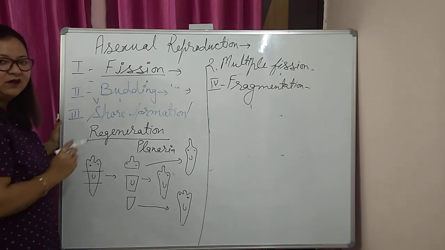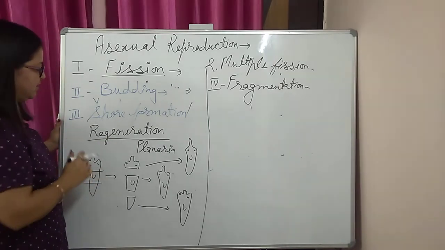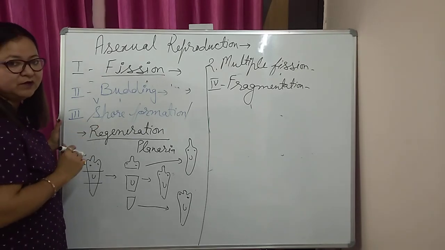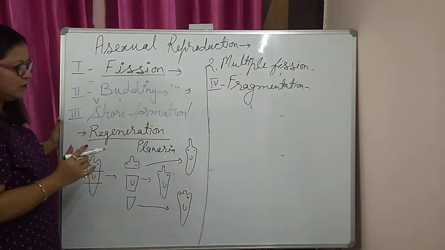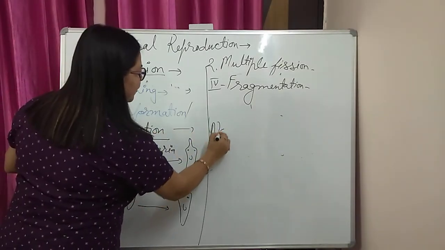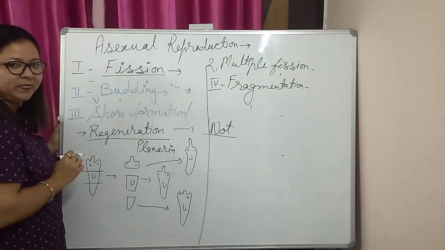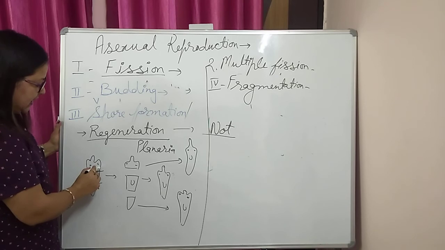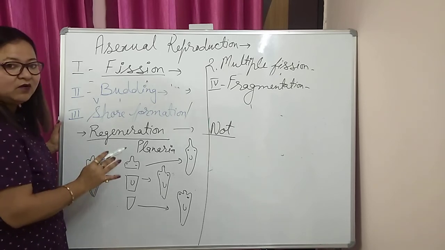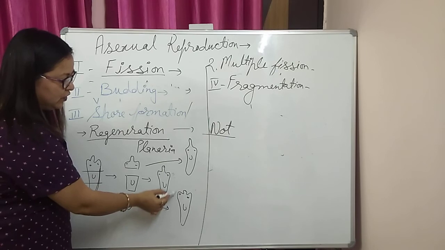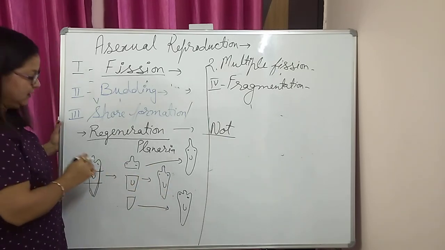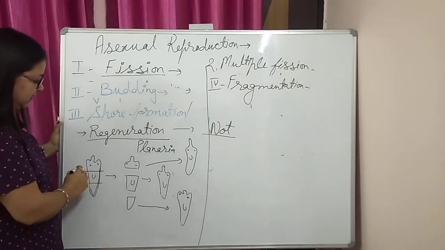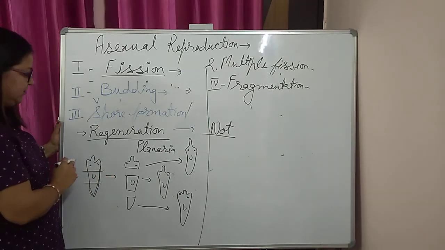Now the frequently asked question in the exam: is regeneration an asexual mode of reproduction, why or why not? So it is not a mode of asexual reproduction, because any organism cannot depend on others for the formation of new organisms, and these organisms have a different way of reproduction, like planaria show sexual reproduction.